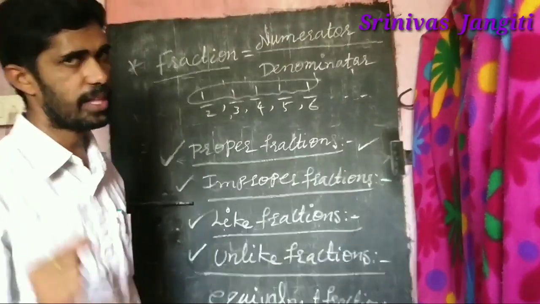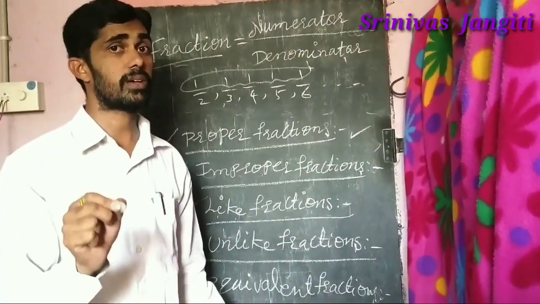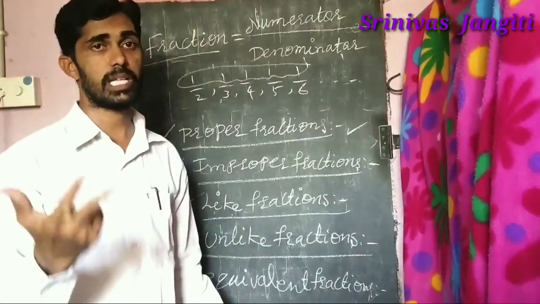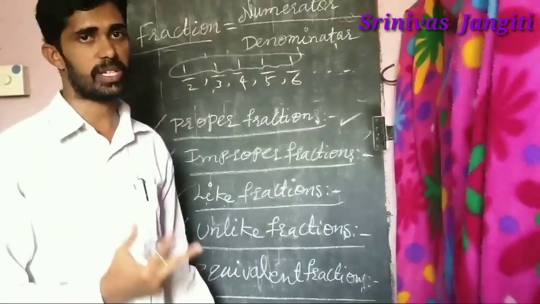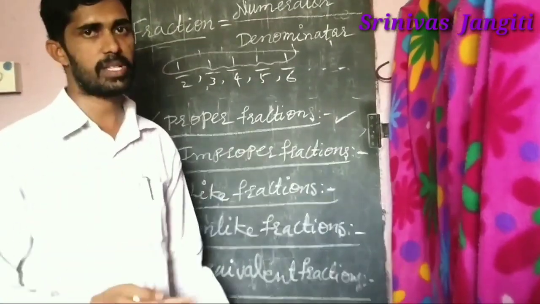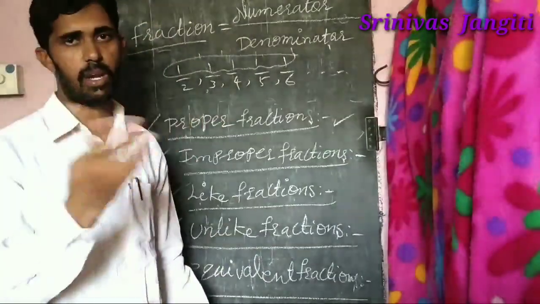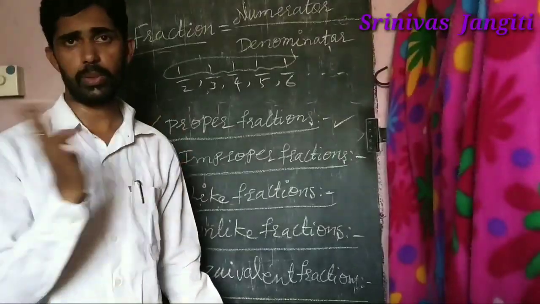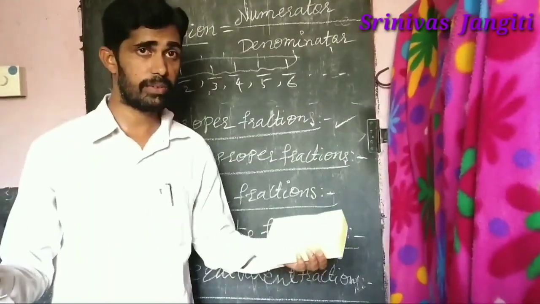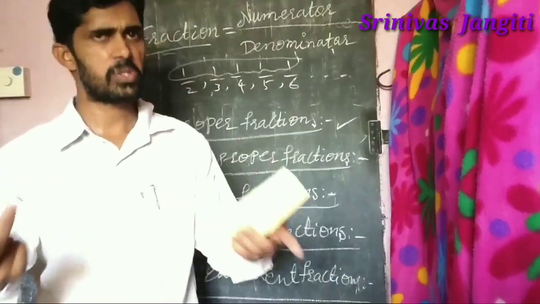Super. Once again, briefly: proper fractions means the numerator is less than the denominator. Numerator greater than the denominator is called improper. Mixed means a whole part plus a fraction part, that is a mixed fraction. Like means all denominators are the same. Unlike means different denominators. Equivalent means equal fractions. Unitary fractions means all numerators are ones. And a fraction means numerator by denominator. I hope it's a simple topic now.